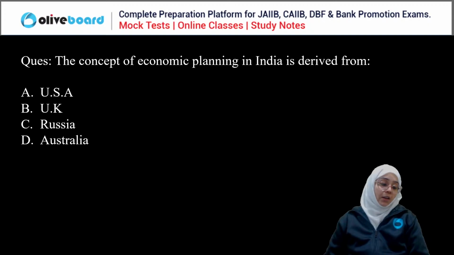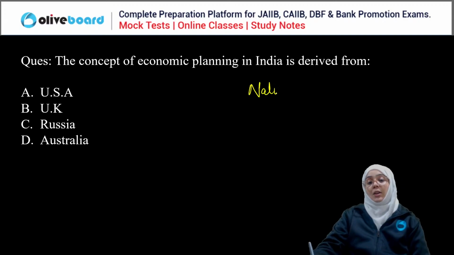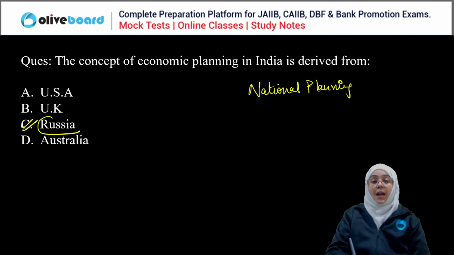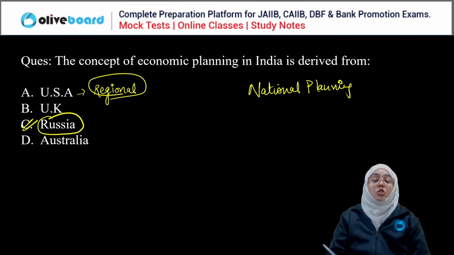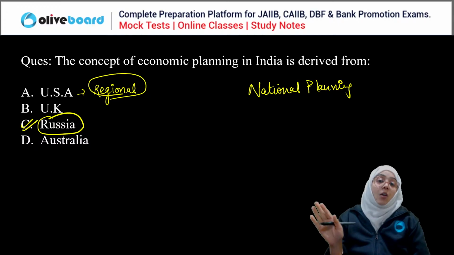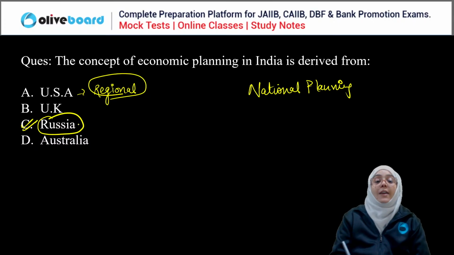Again, just read out, everyone. So only Rigved is correct here. First of all, we are following the concept of national planning, 5-year plans. This concept was actually originated in Russia, I have told you. USA actually had the knowledge of regional planning, right? So we are not following regional planning, we are following national planning. And the concept of national planning is actually derived from Russia. So C is the correct answer.